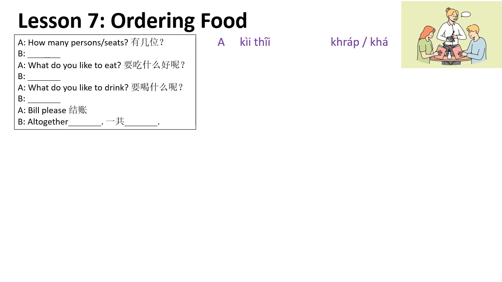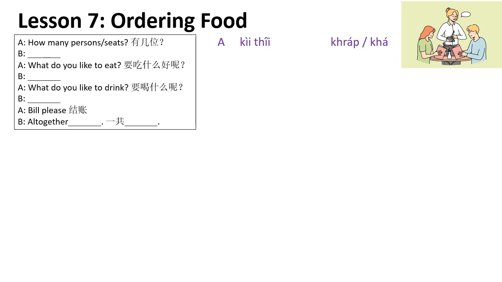And how many persons here, usually they'll ask กี่ที่คะ. กี่ที่ กี่ is how many, okay? ที่ is actually seats, okay? How many seats or how many chairs do you want, do you have? Okay, it's like how many persons are you coming in with, right?